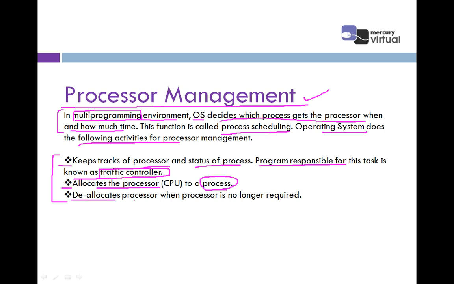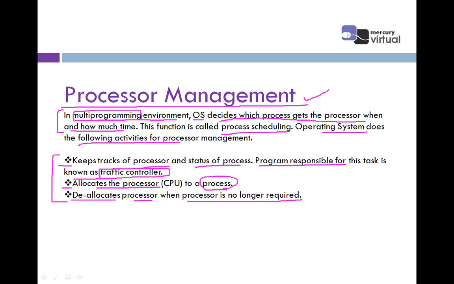Then it deallocates the processor when the processor is not required. In the same way, when memory is not required, we can deallocate the memory; in the same scenario, we can deallocate the processor when it is no longer required. So these are the three basic activities performed by processor management. I'm recalling the three activities.